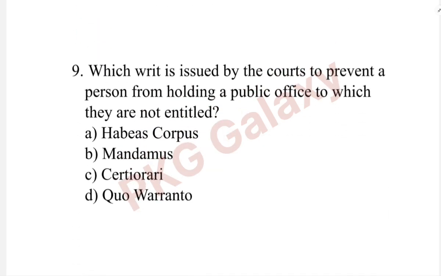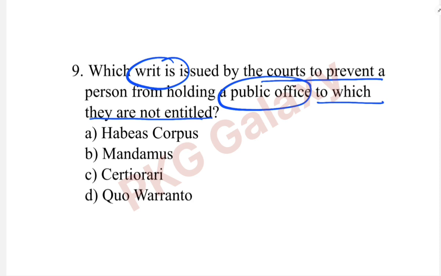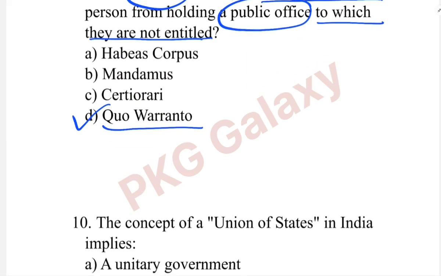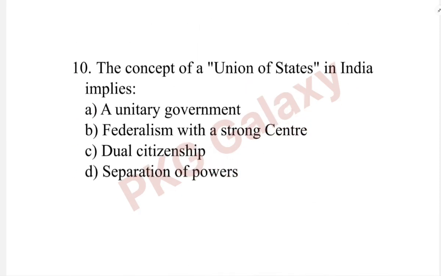Next question is, which writ is issued by the courts to prevent a person from holding a public office to which they are not entitled? The correct answer is option D, quo warranto. Next question. The concept of Union of States in India implies option B, federalism with a strong center.